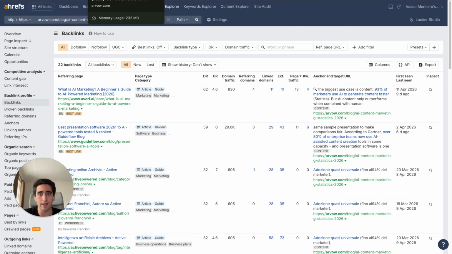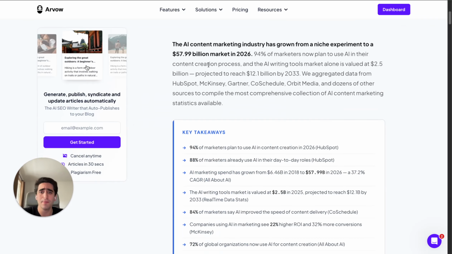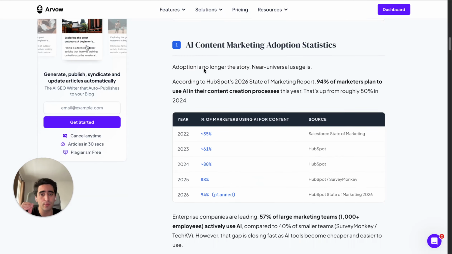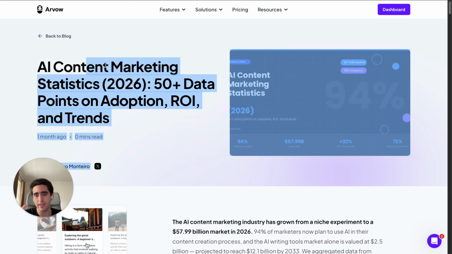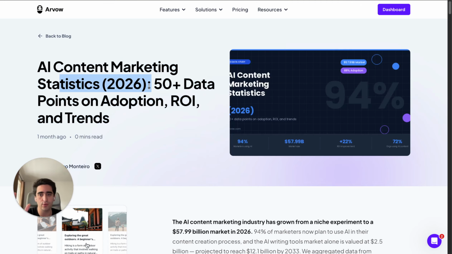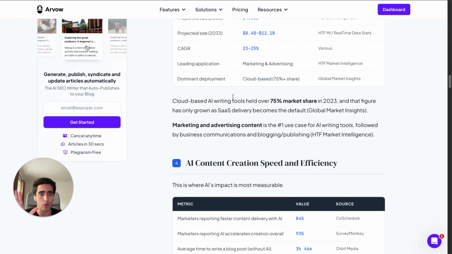I use Arvow here as an example. I published to the Arvow website, but this is not an article promoting Arvow, okay? This is purely neutral statistics. You can see, AI content marketing statistics 2026, 50 plus data points on adoption, ROI, and trends, all right? This has zero promotional content.